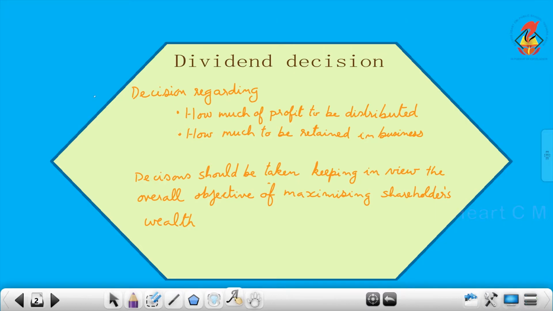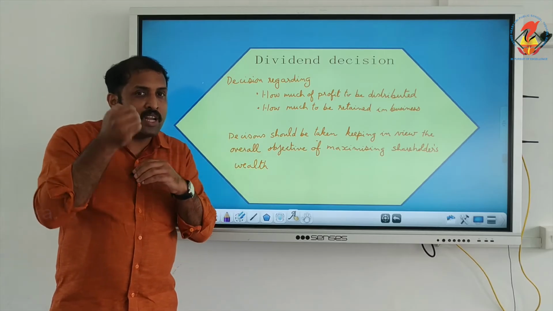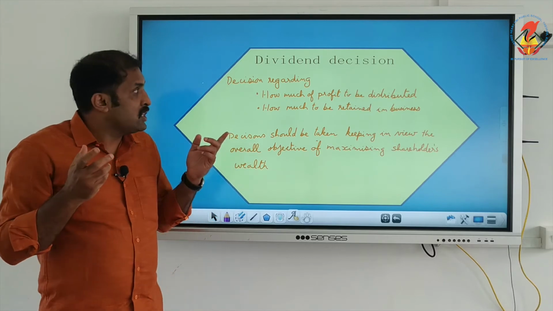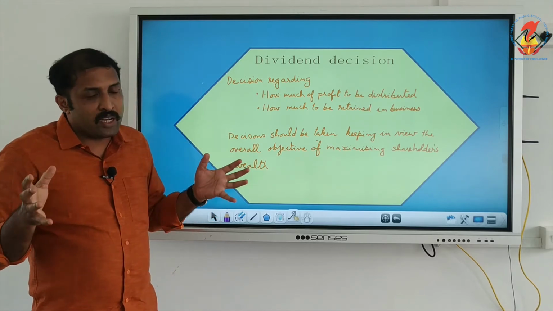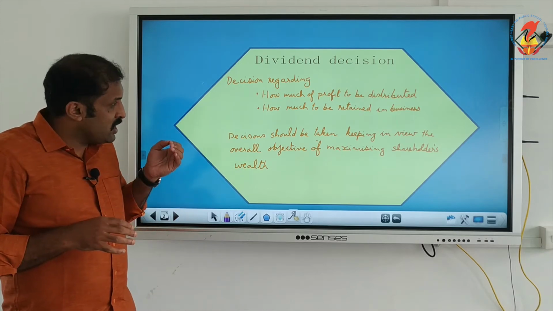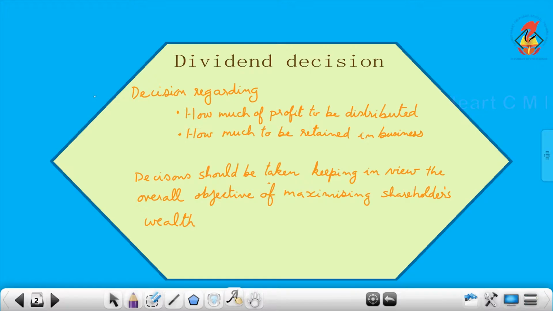Now, what is dividend decision? Dividend decision is regarding how much of profit is to be distributed to shareholders as dividend and how much is to be retained in the business from the profit. How much of profit is to be shared, how much is to be retained. So, the decision regarding dividend payment and the decision regarding retaining of amount is called the dividend decision, and it should be taken keeping in view the overall objective of maximizing shareholders' wealth.